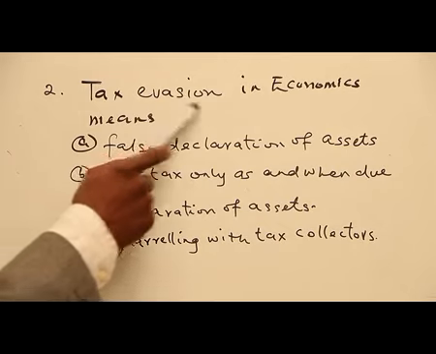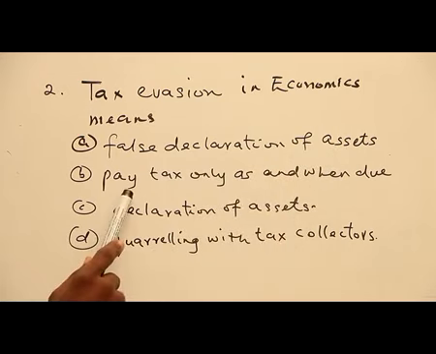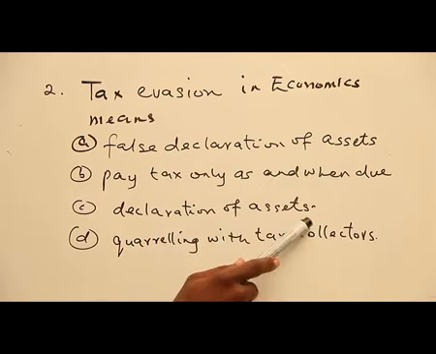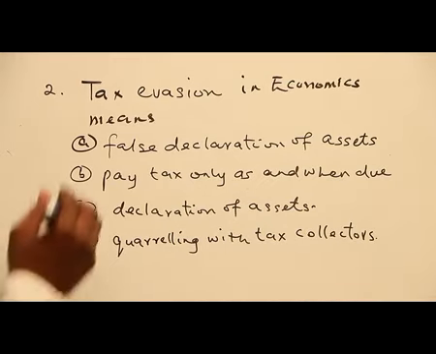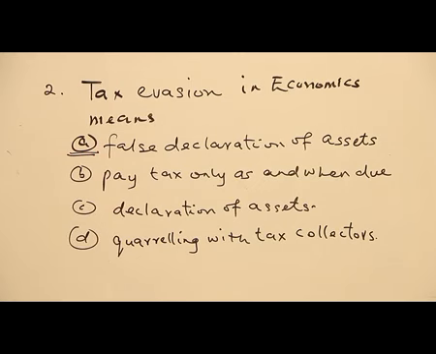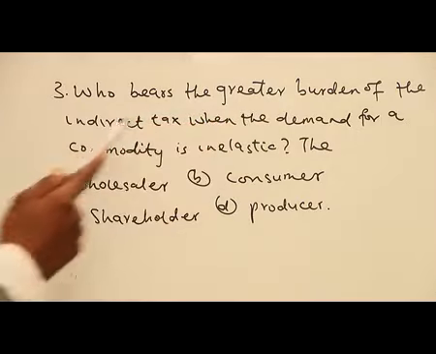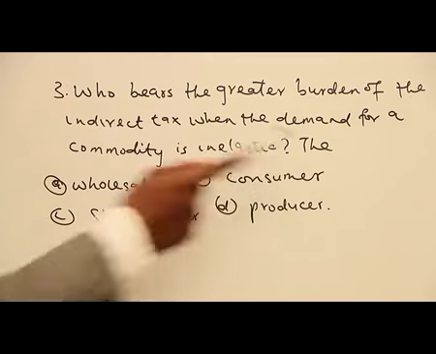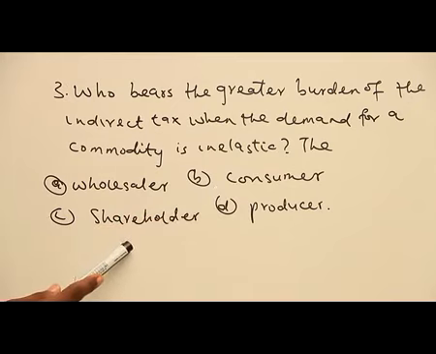Question 2. Tax evasion in economics means: A. false declaration of assets. B. pay tax only as and when due. C. declaration of assets. D. quarreling with tax collectors. The right answer is A: false declaration of assets. Question 3. Who bears the greater burden of the indirect tax when the demand for a commodity is inelastic? A. wholesaler. B. consumer. C. shareholder. D. producer. The right answer is B.